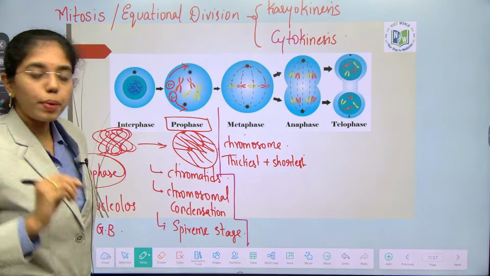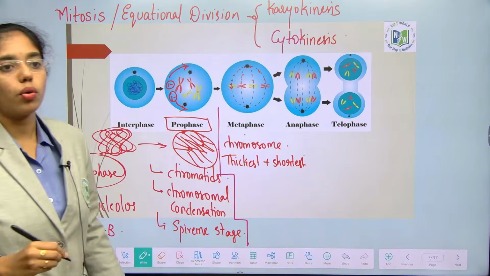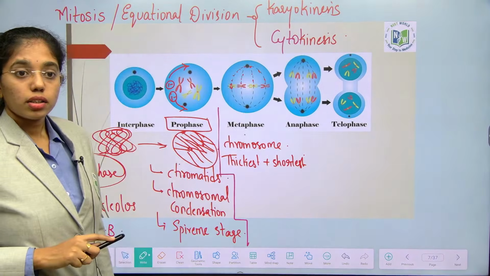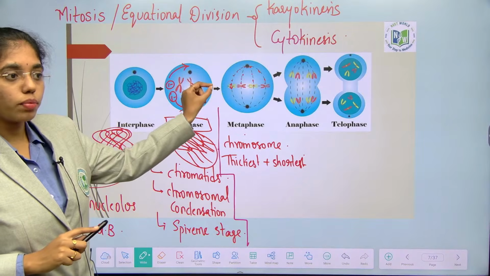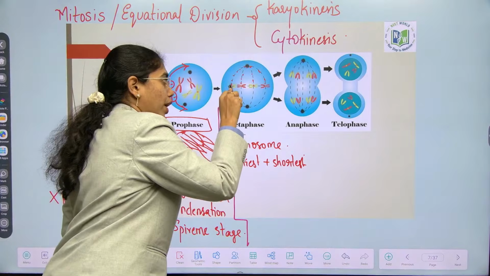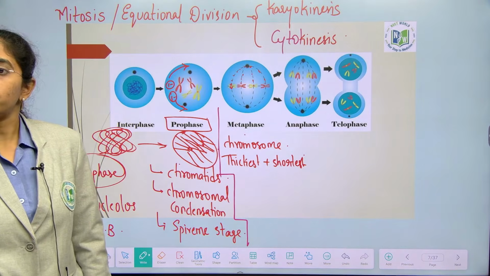These spindle fibers are attached to the kinetochores which are present over the chromosome. Inside the chromosome the primary constriction is the centromere. Attached to this centromere you have kinetochores, which are disc shaped structures.